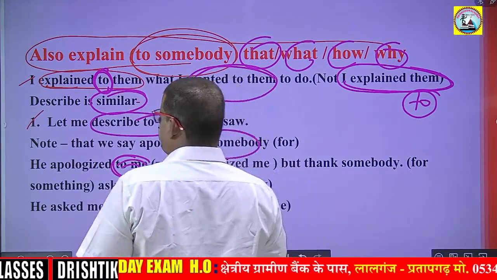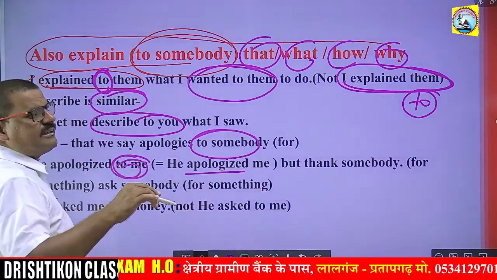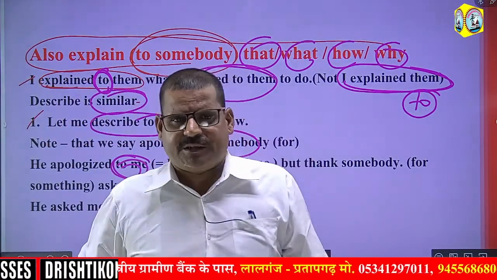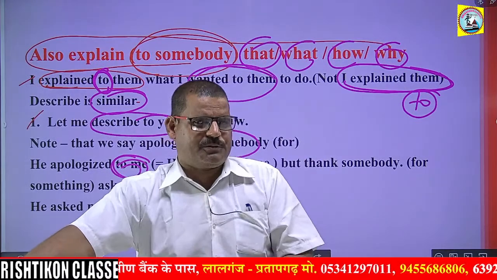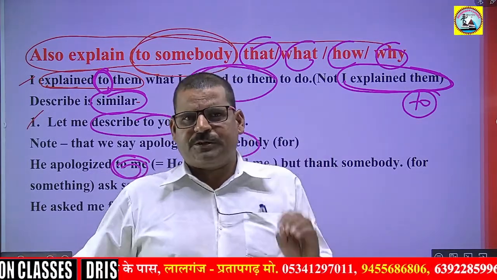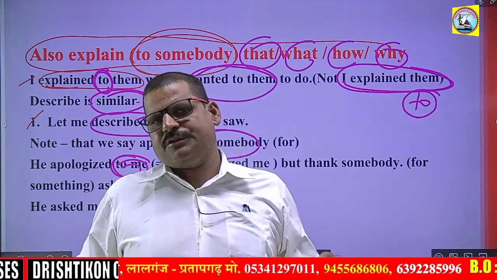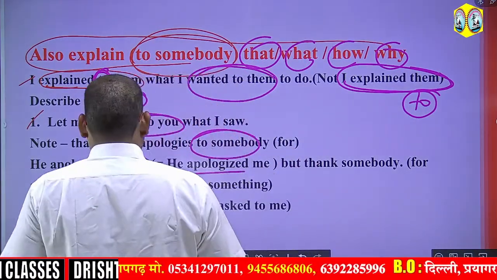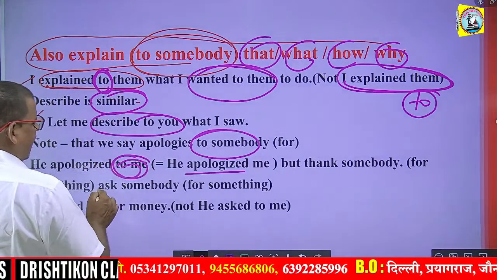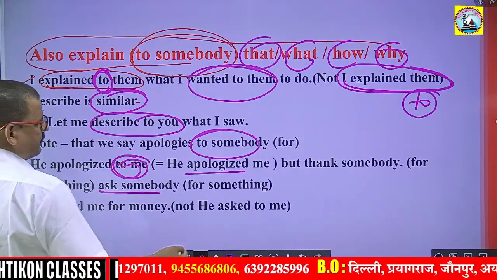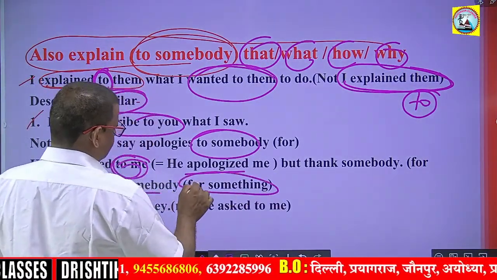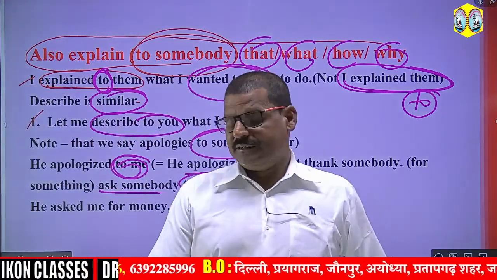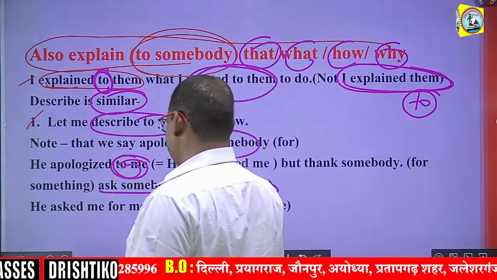Right? Apologize also takes preposition for. If you apologize for something, then you can use preposition for also. Getting me? Okay. Moving forward, ask somebody for something. If you ask somebody for something, then you have to use preposition for.